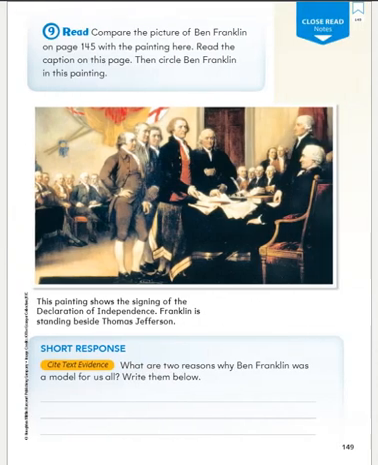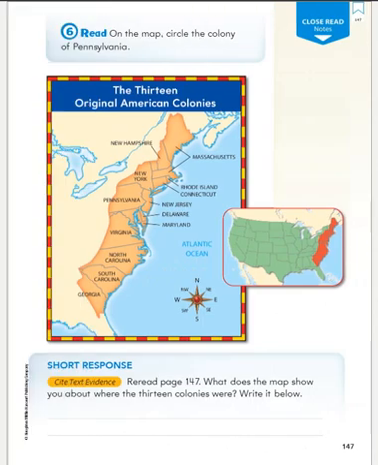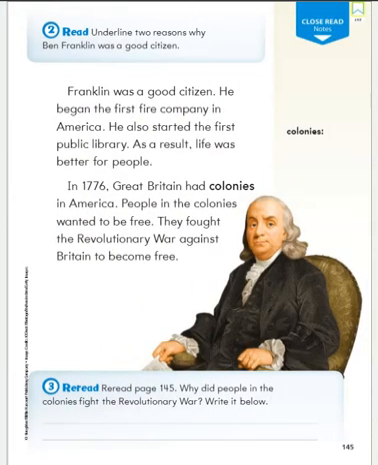Number 9, we're supposed to compare the picture of Ben Franklin on page 145. We'll go back with the painting here and read the caption on this page. Then circle Ben Franklin in this picture or painting. This painting shows the signing of the Declaration of Independence. Franklin is standing beside Thomas Jefferson. So let's go back and look at page 145 because it had a picture of him.